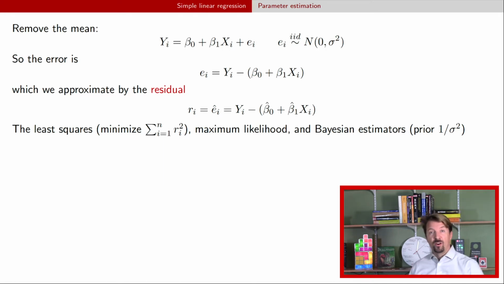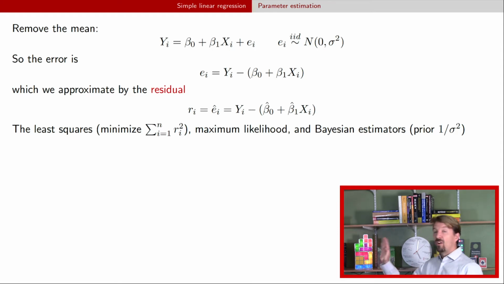So we have, hopefully in my previous videos, you've seen methods talking about maximum likelihood, or the MLEs. You've seen Bayesian approaches. This is going to be a Bayesian approach with a particular prior, 1 over sigma squared, and we'll get into more detail about that in a second. But it's also something called the least squares estimators. And I've written down an equation there. We have the sum of the Ri squared. So when we say least squares, what we mean is that the sum of those residuals squared is the smallest that it can possibly be.